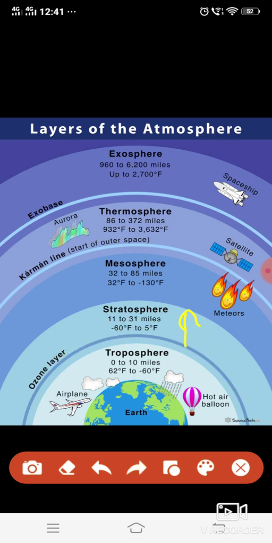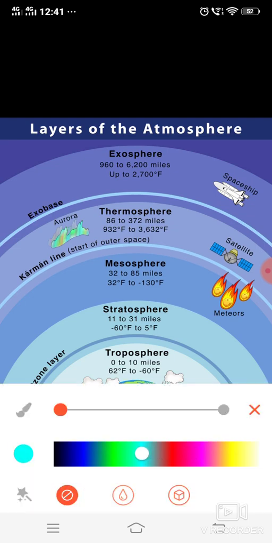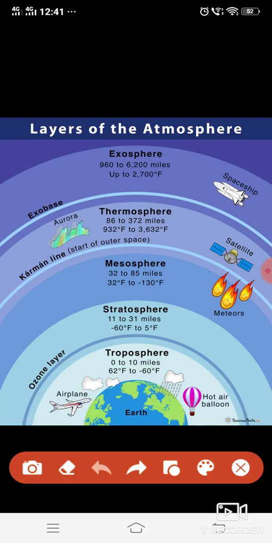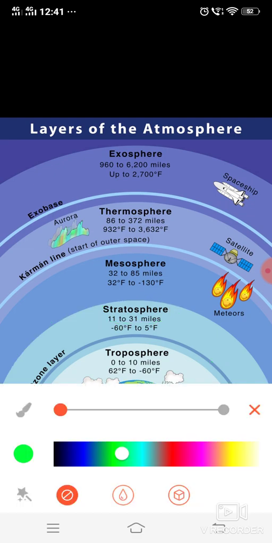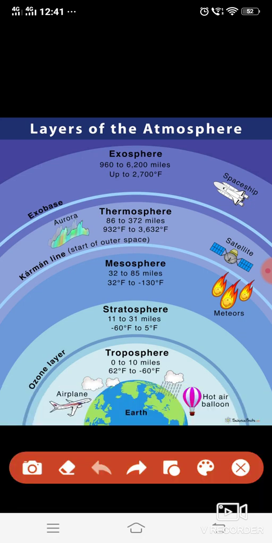So this ozone layer is very important, and it lies nowhere but in the stratosphere. The line that separates stratosphere from mesosphere is stratopause. This stratosphere is also known as ozonosphere because the ozone layer is present there.